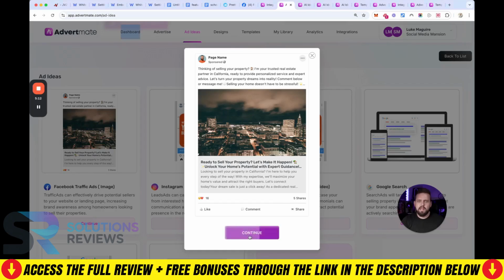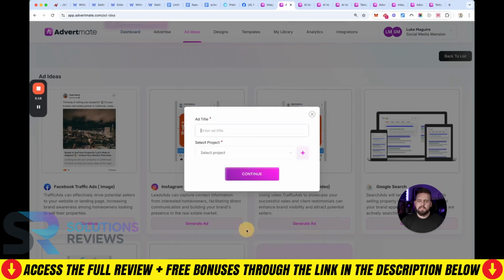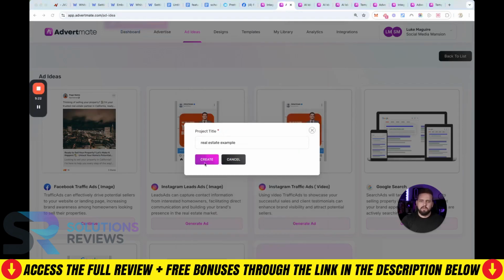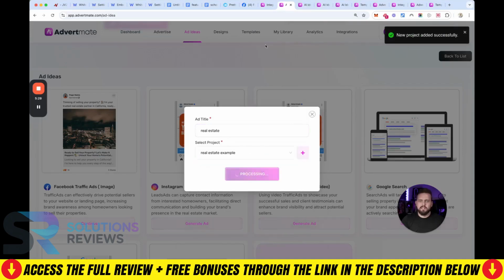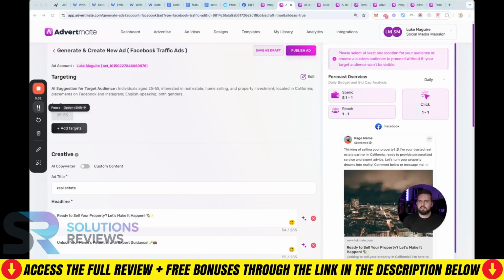And then it's going to bring up, I think we did the Facebook Ads Manager for this real estate example, and we'll let that continue. It will then give us an ad title. One sec. Cool. So I'm going to hit create, and then I'm going to do this for the next 2 ads just to save some time for you guys now. We'll create and continue, and I'll do the same for the next 2 ads.